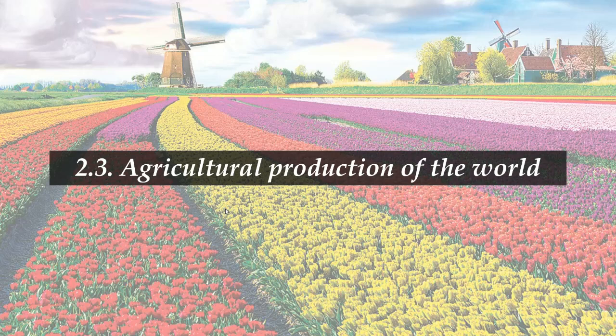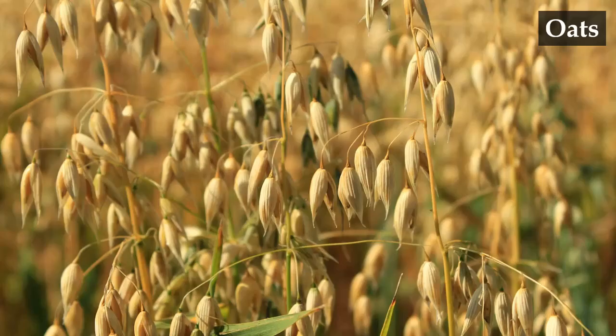So, what are the products that are cultivated in the world? This is for vocabulary purposes. You don't need all of this, but it's just to know what you are referring to when talking about plants.